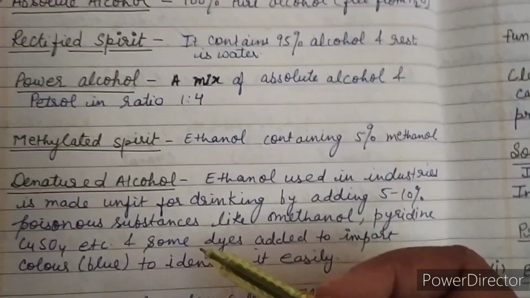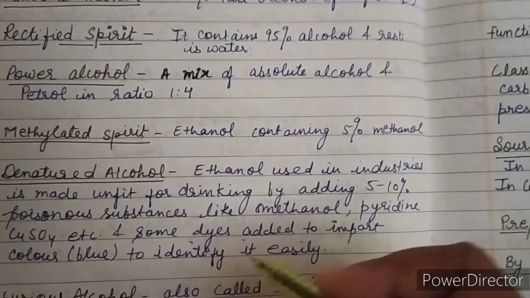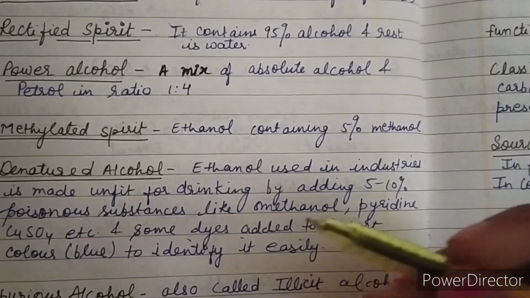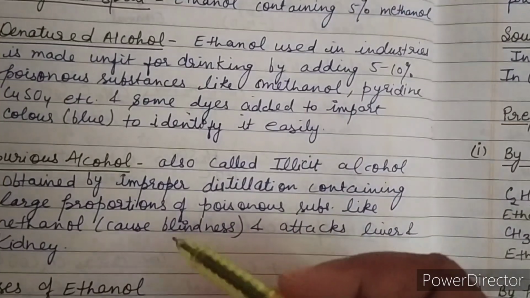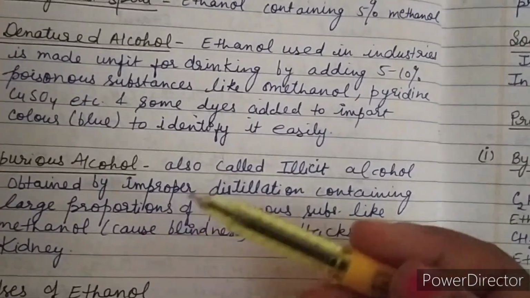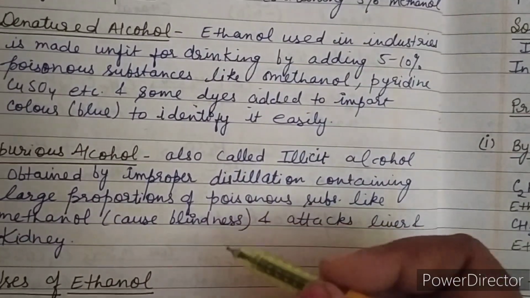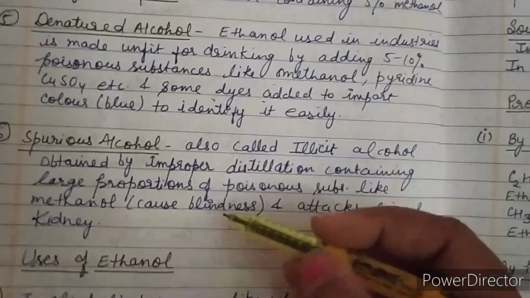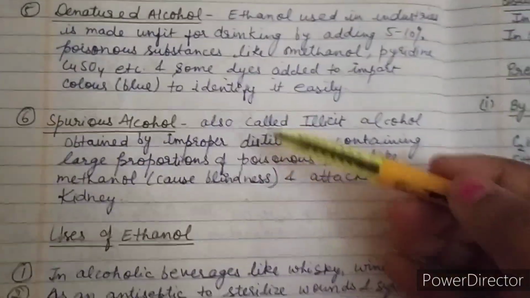Denatured alcohol is the alcohol which is made unfit for drinking by adding poisonous substances like methanol, pyridine, copper sulfate, and some dyes are also added to it, so that blue color is used to identify that it is the denatured alcohol, which is mostly used in industries. Spurious alcohol is also called illicit alcohol. It is also called the undistilled alcohol, which contains large proportions of poisonous substances like methanol, which cause blindness and attacks liver and kidney. So these are the different forms of alcohol. Again, these are very, very important definitions. You must learn what exactly they are.